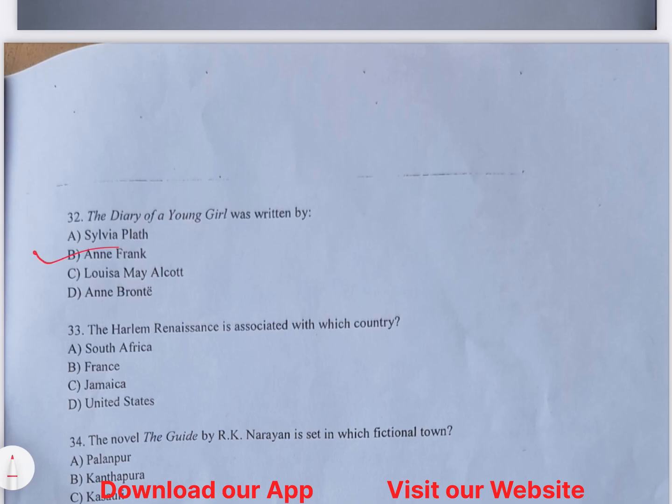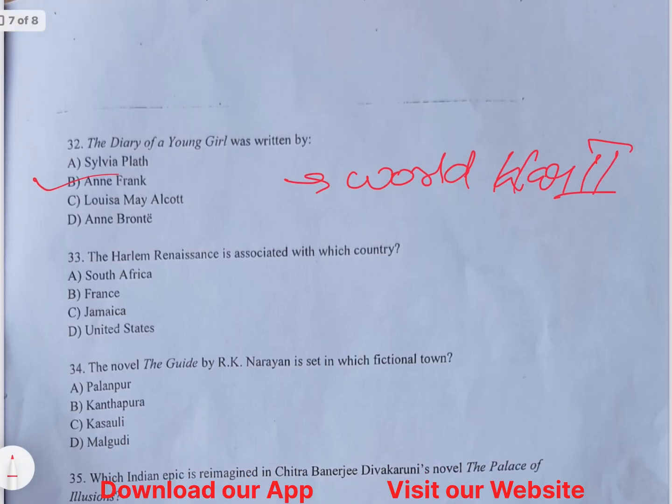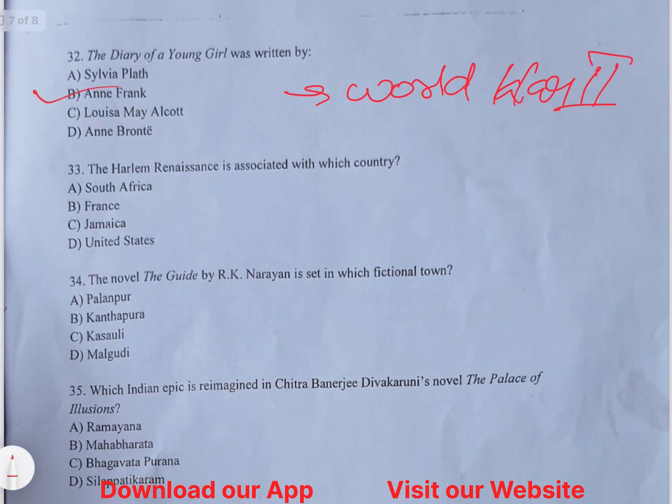The Diary of a Young Girl was written by Anne Frank, and Anne Frank wrote it during World War II. This is the right answer.